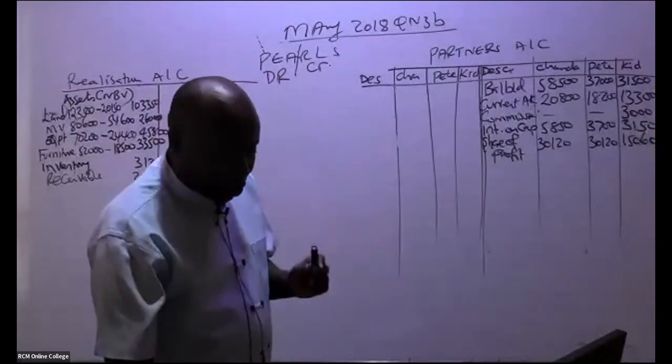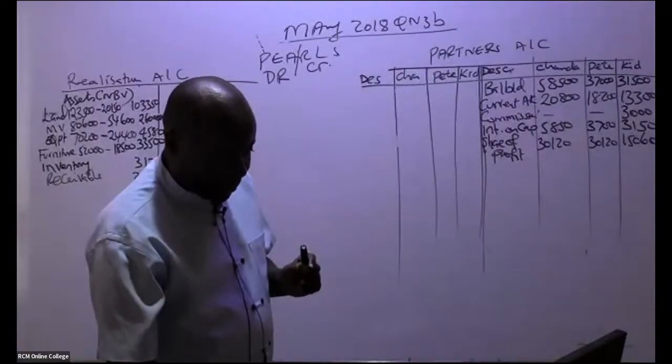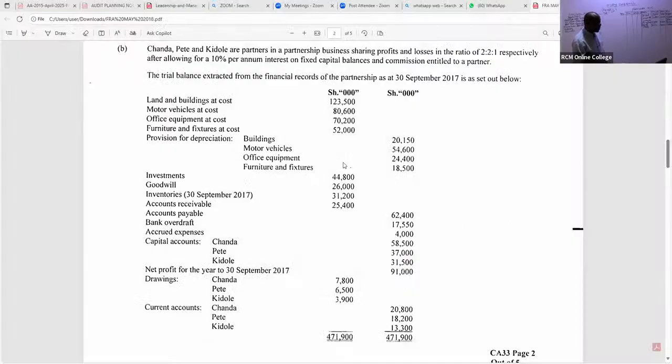Thank you so much. So then we go to the liabilities now. I hope you are ticking. Everything that you have been able to take to these accounts, you tick them, and then you'll be able to see what is left. So do we have any liabilities that we shall be able to credit here? Oh, yes. For example, I can see accounts payable. I'll only come and credit here. Payables, how much? The payables, I can see there, they are 62,400.